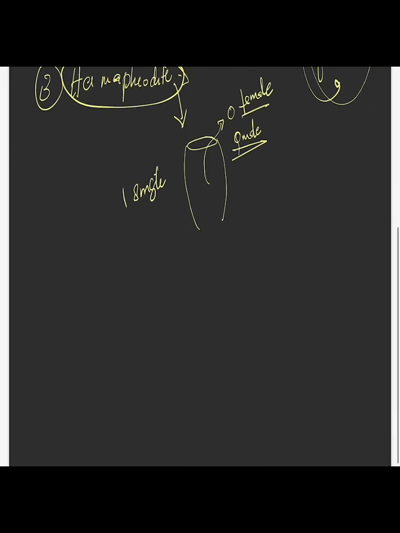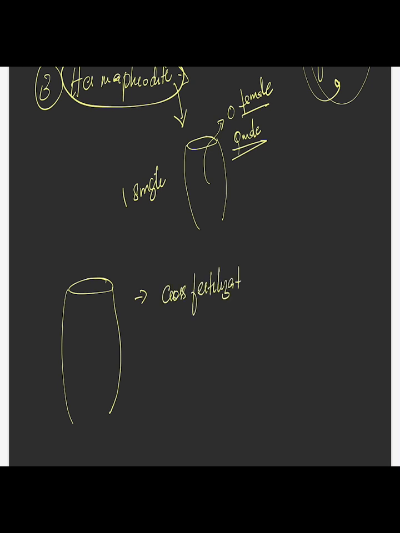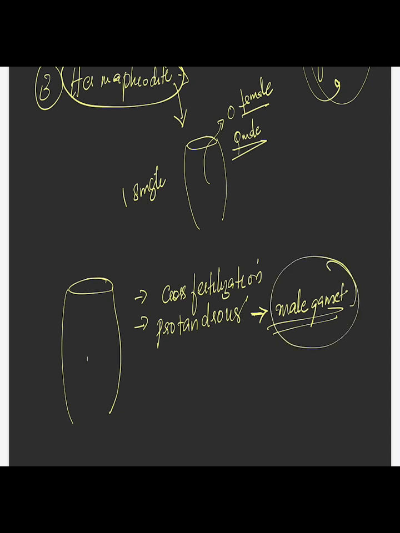The hermaphrodite. And more details about this hermaphroditism exhibited by sponges are, mostly, even though they are hermaphrodite, they prefer the cross fertilization process. Why? Because some of the sponges have the protandrous condition, and some can exhibit the protogynous. So what is this protandrous condition? Where the male sex cells mature faster than the female. The male gamete will be matured and produced, while the female gamete will not be produced and will be immature.